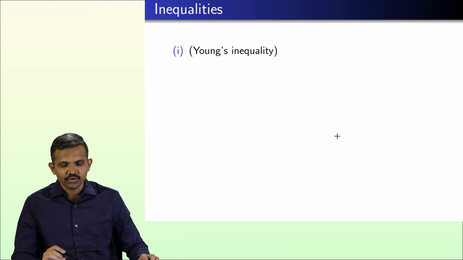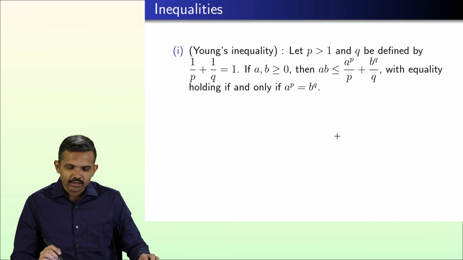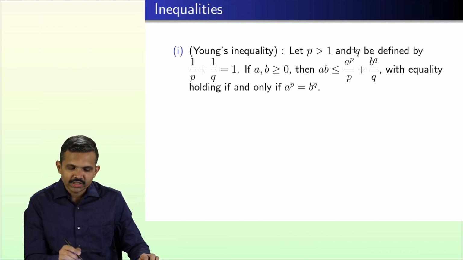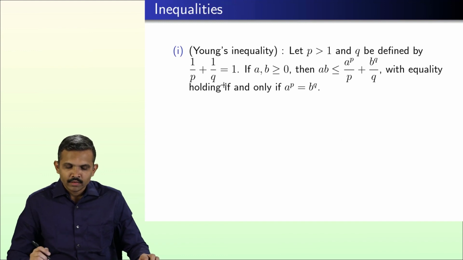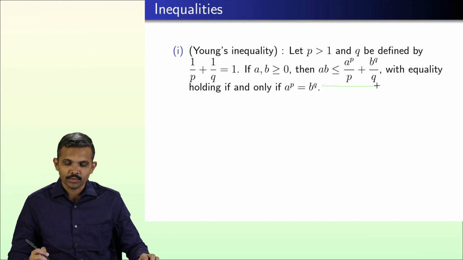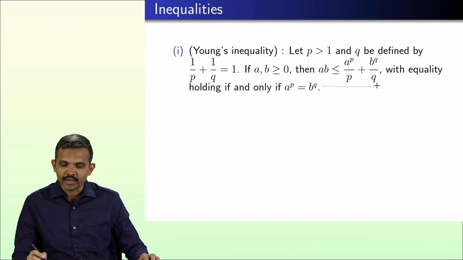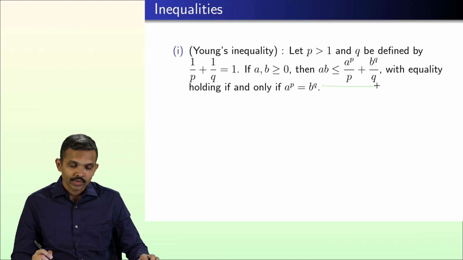The first one is Young's inequality. What it says is, for any p greater than 1 and any q which satisfies this condition, if a and b are non-negative, then the product ab is always less than or equal to a raised to p by p plus b raised to q by q, where equality holds if and only if a raised to p is equal to b raised to q.